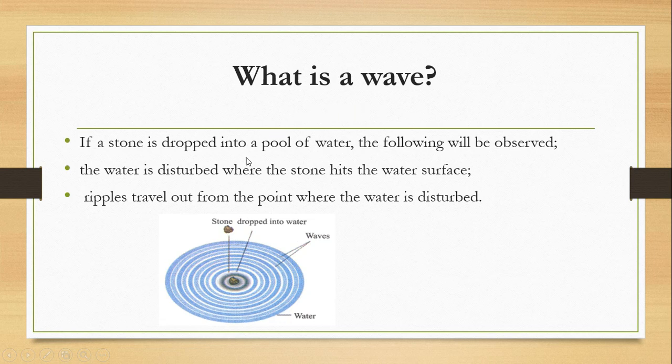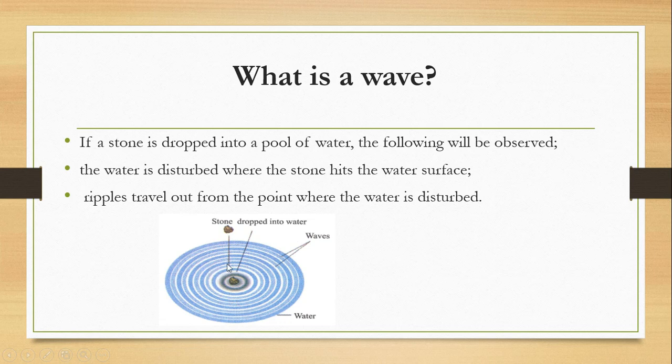Before I tell you the meaning of wave, let's look at this. So this is a pool of water. If a stone is dropped into a pool of water, the following things will be observed. You will see that the water is disturbed when the stone hits the water surface, and you begin to see ripples traveling out from the point where the water is disturbed.